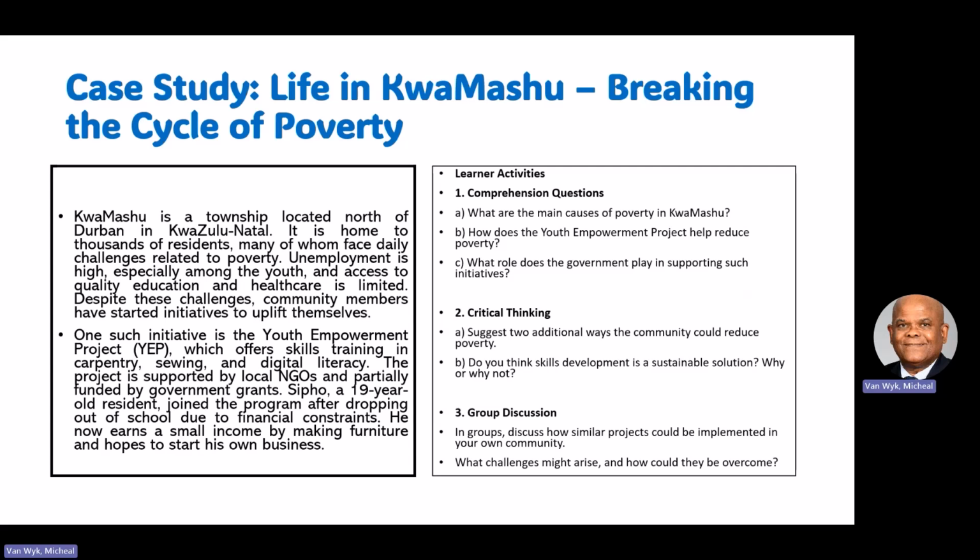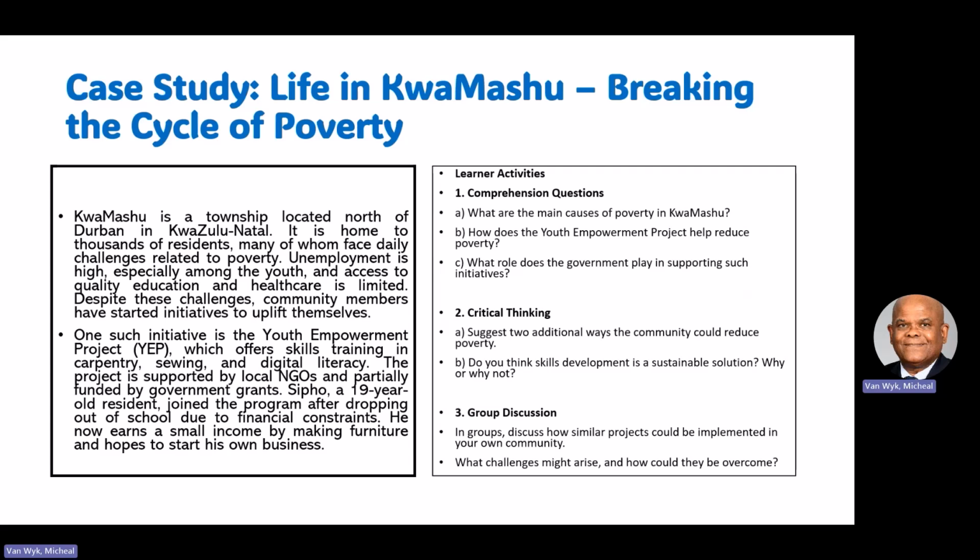And why is that? Most of the people are streaming from the Eastern Cape, from parts like Matatiele and so on, to that area. And they think Durban maybe has enough jobs for them. That is, they migrate. Unemployment is pretty high among the youth. Access to quality education and healthcare is limited. Despite these challenges, the community members have started initiatives to uplift the community. There are a lot of NGOs I also realized in that area of KwaMashu.